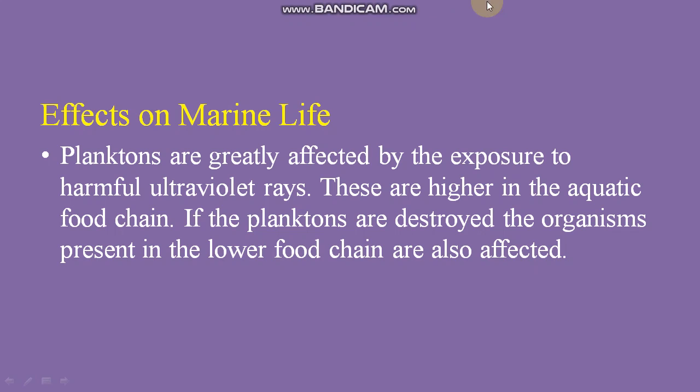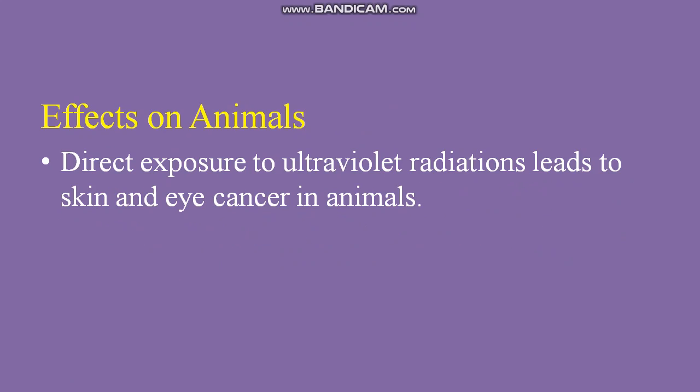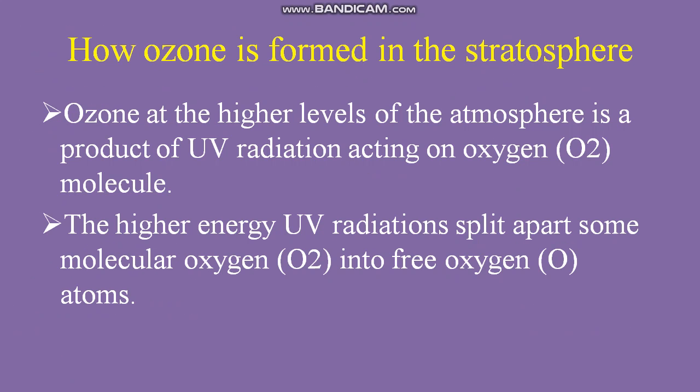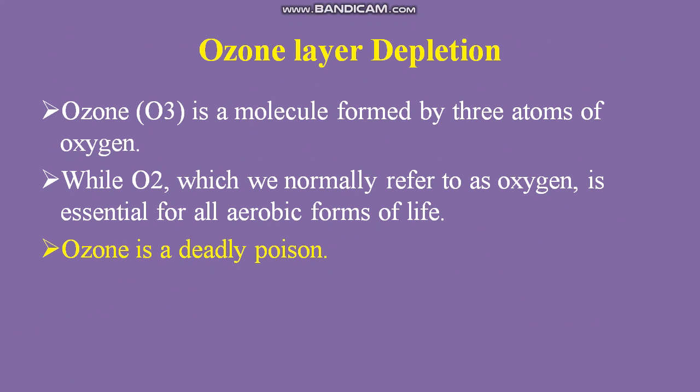Suppose these are the plankton; some organisms are dependent on the plankton. So if planktons are destroyed, it destroys the food chain and the other organisms also. So these are the effects of ozone layer depletion. In this session we have discussed ozone layer depletion. Thank you.